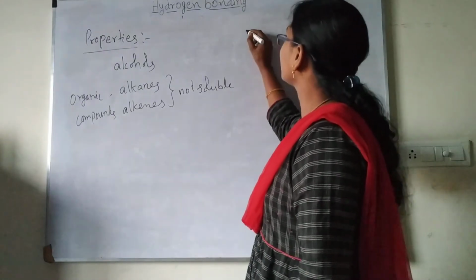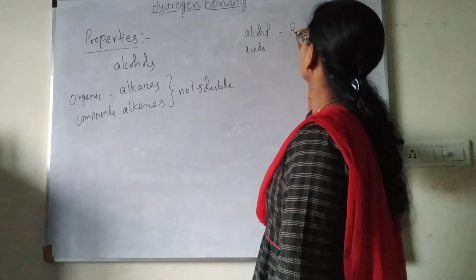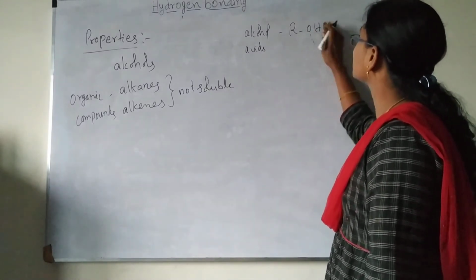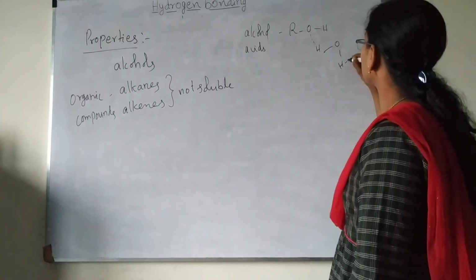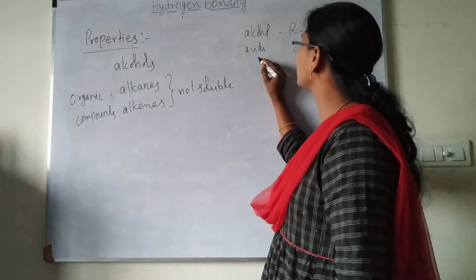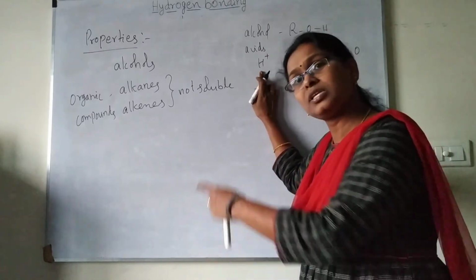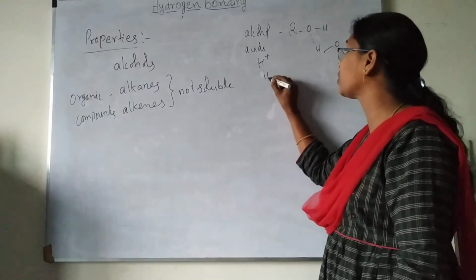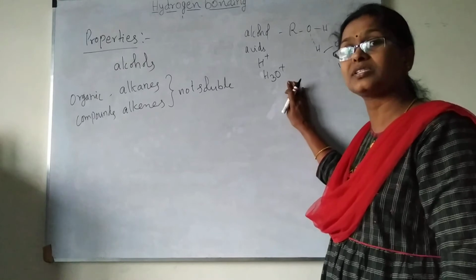So take alcohols or acids, which we just discussed. Take alcohol: ROH is there. This oxygen attaches with a water molecule and it can form a hydrogen bond, and again with another water molecule it can form a hydrogen bond like that. So alcohol and even acids also. Any acid you take, H plus ions will be present. This H plus ion interacts with the water molecule, forming an H3O plus ion, that is a hydronium ion. Formation of hydronium ion is compulsory here.